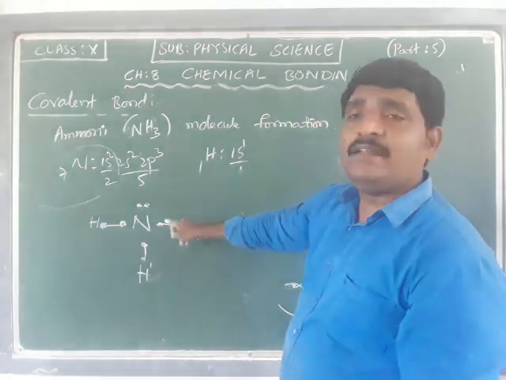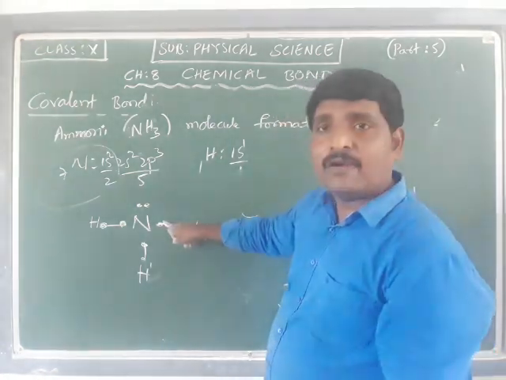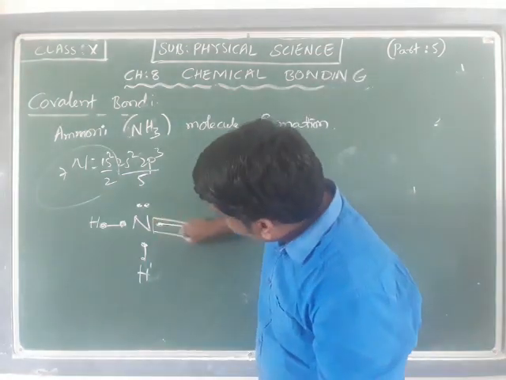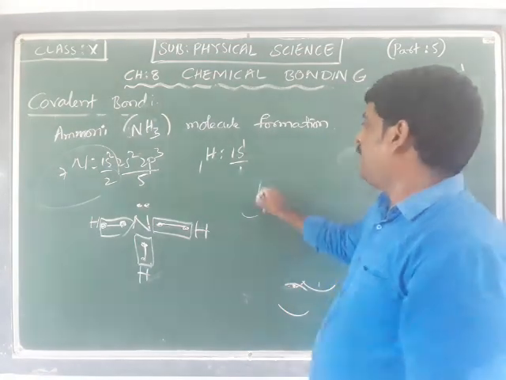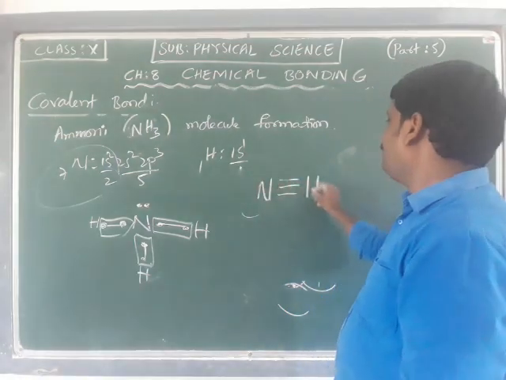There is a requirement of 3 hydrogens to bond with the nitrogen, and nitrogen will have a triple bond.